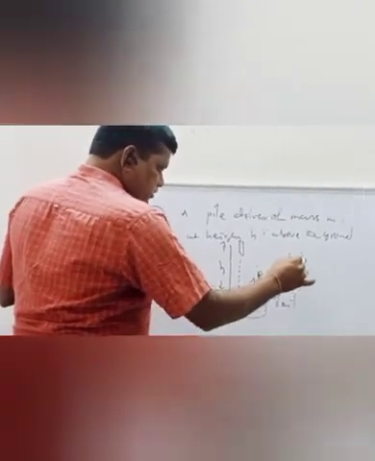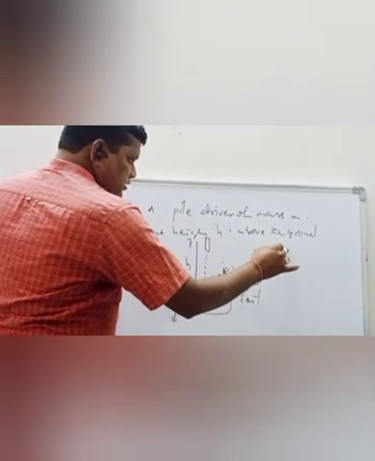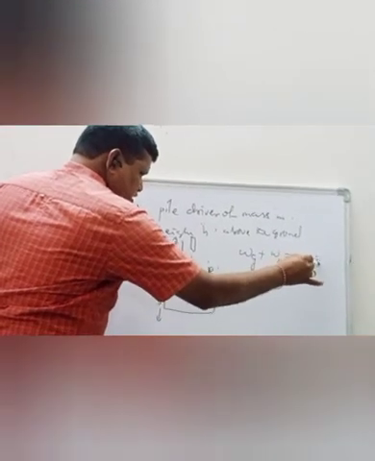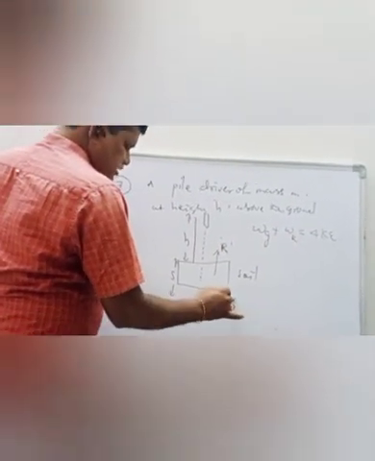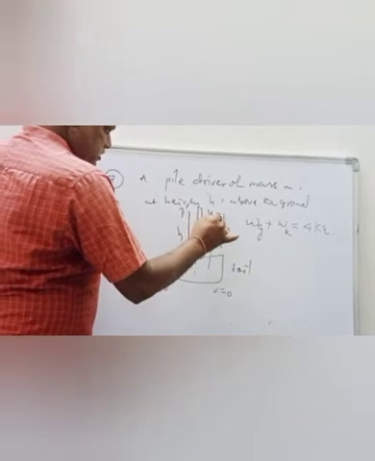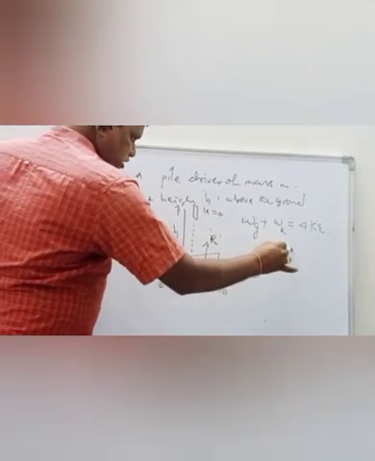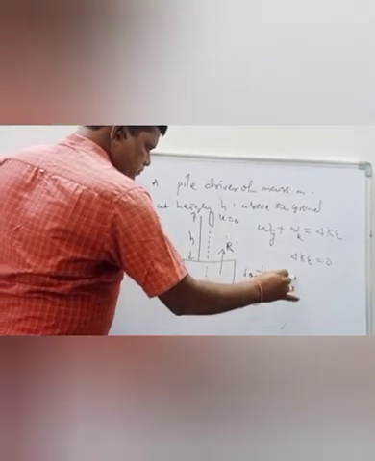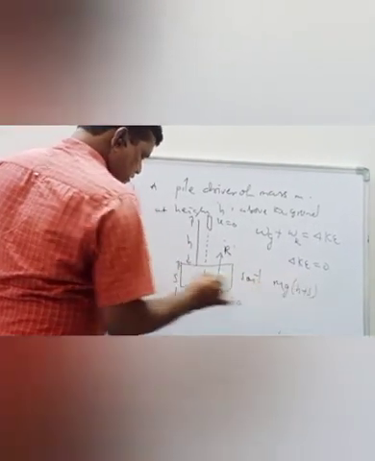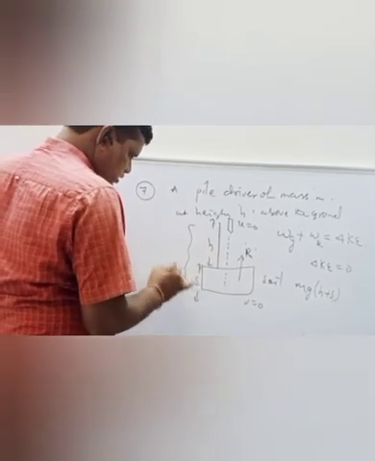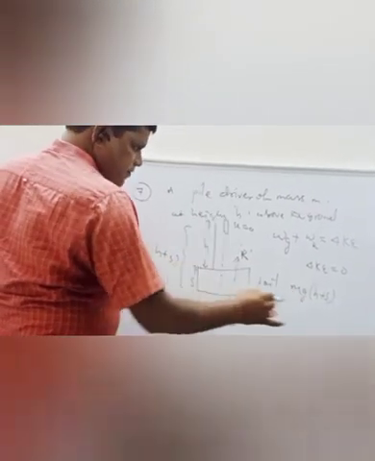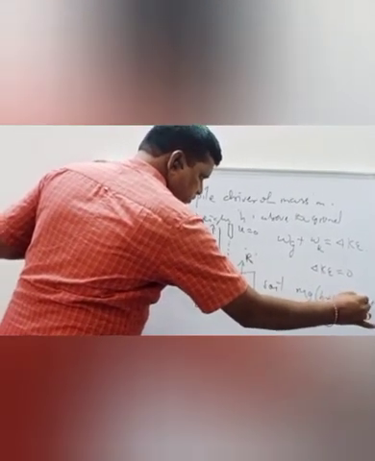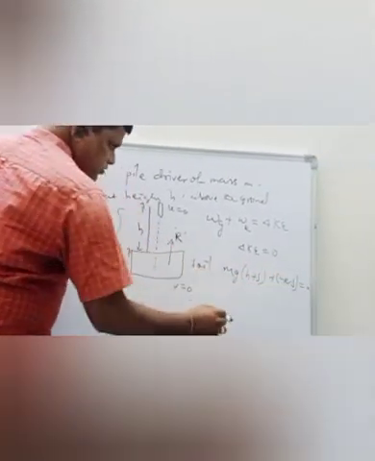Therefore, work done by the gravitational force and work done by the resisting force is equal to change in kinetic energy. So it finally stops, means final velocity 0, initial velocity 0. Therefore, change in kinetic energy is 0. So work done by the gravity is mg into h plus s, because this is s, this is h, total height is h plus s. Plus resisting force R into displacement s, that is equal to 0.